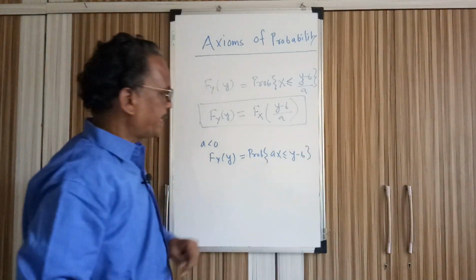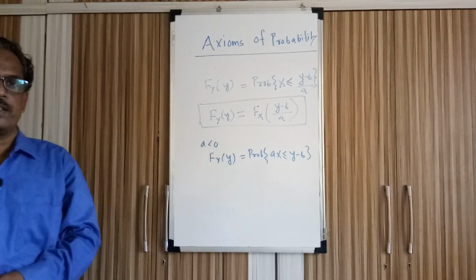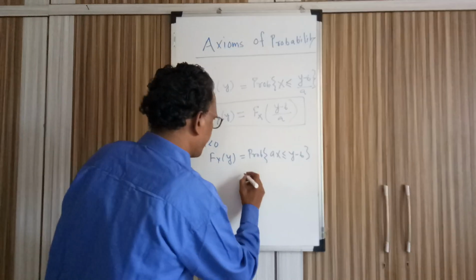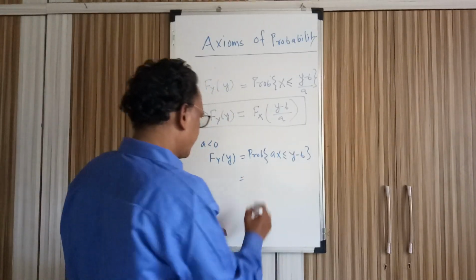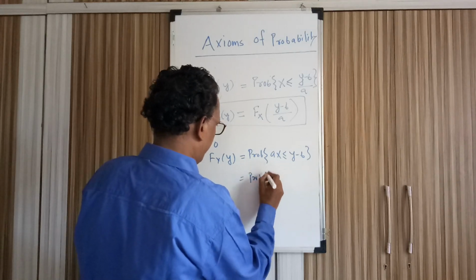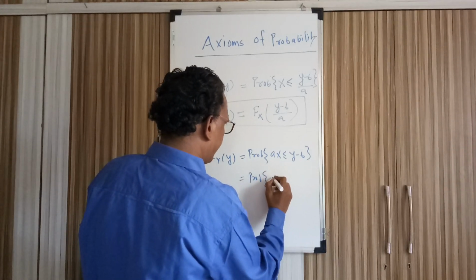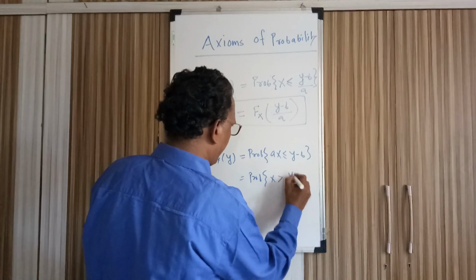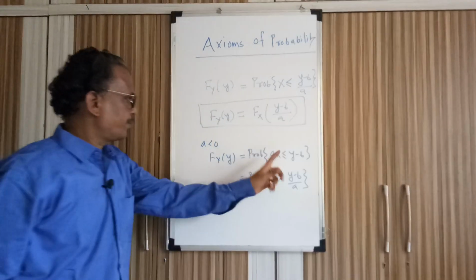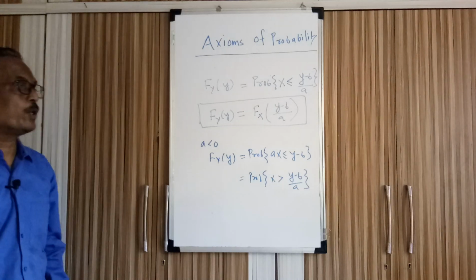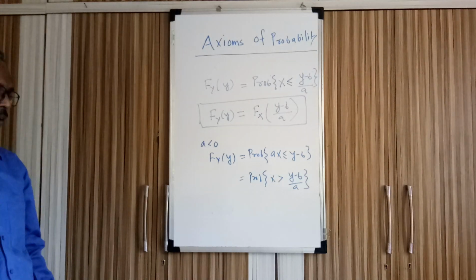Here, if a is negative, the inequality will not be the same, so it will change. So we can write the probability that x is greater than (y minus b) by a. This greater than sign will come into the picture instead of less than or equal to.